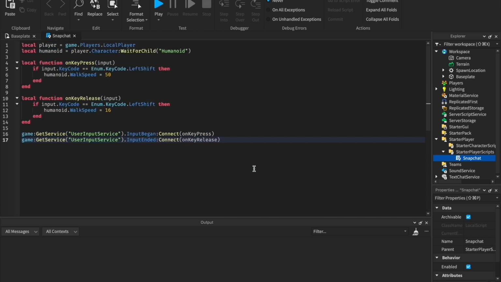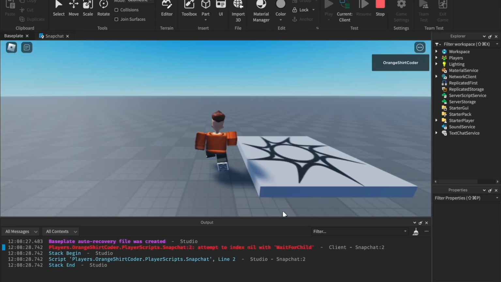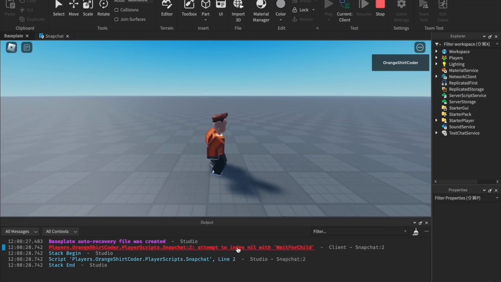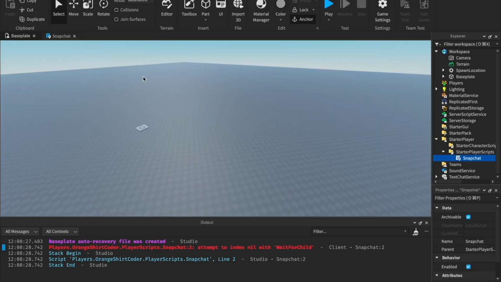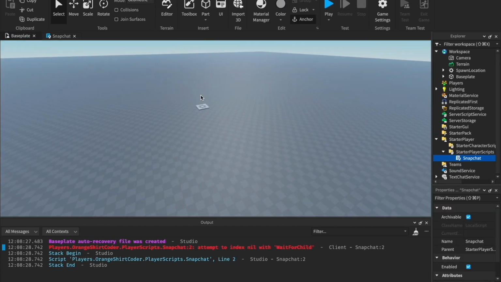Okay, so I finished the script, and it looks pretty similar to the other script that Discord Clyde wrote, but this time we're using WaitForChild Humanoid instead of using dot Humanoid. But it still doesn't work because they're not waiting for the player's character to load in. So it just goes attempt to index nil with WaitForChild. So that means we'll have to move into a tiebreaker round.